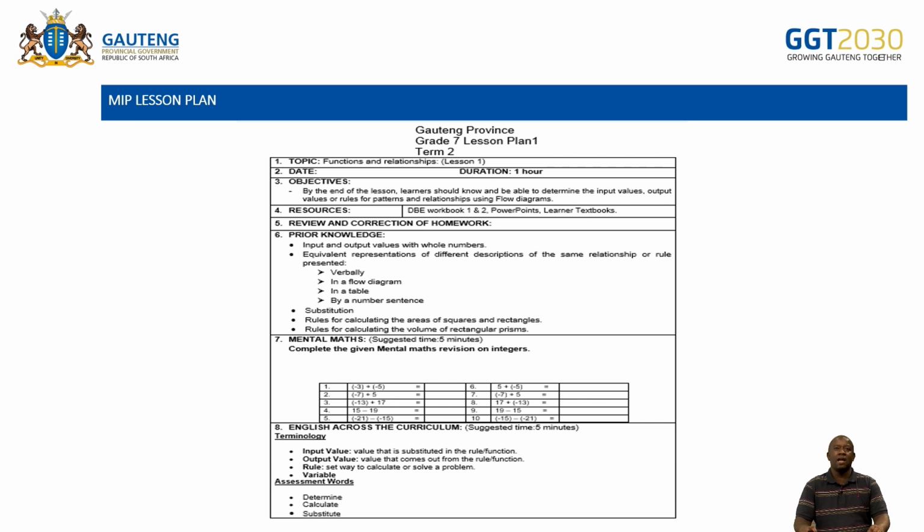Then number 6, it talks to the pre-knowledge. Remember, this pre-knowledge is coming from the prerequisite from our 2023-2024 ATP. Input and output, they know them from grade 6. Equivalent representation of different description of the same relations or rule presented verbally, in a flow diagram, in a table, by a number sentence. They also know how to substitute. They know the rule for calculating the area of the square and rectangle. They know the rules for calculating the volume of rectangles.